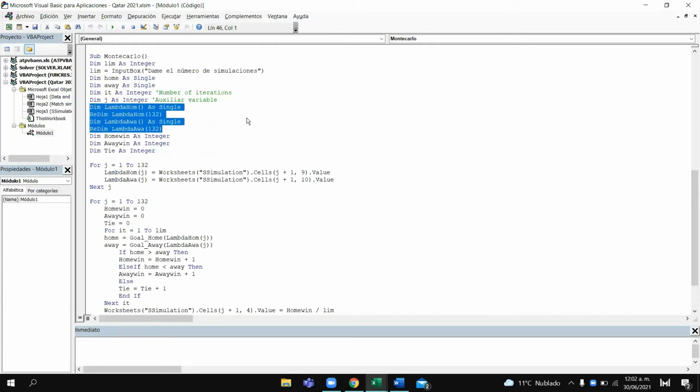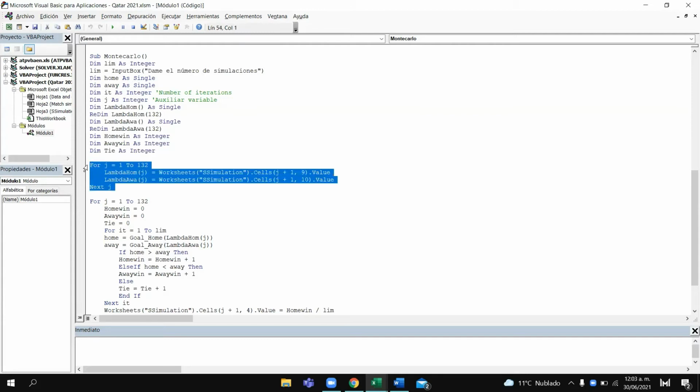And these two vectors will help us to save the values of the lambda parameters that we have already calculated in the worksheet. And these three variables are just counters. Home win counts the number of times the local team wins. Away win counts the number of times the visitor wins. And tie, the number of times the two teams tie.